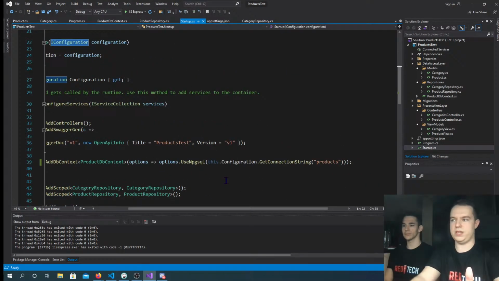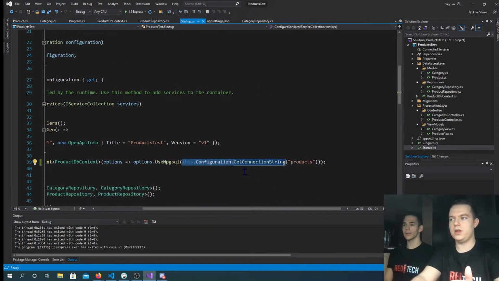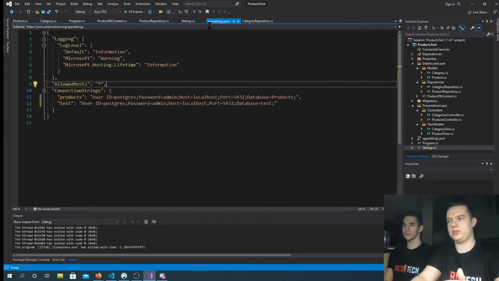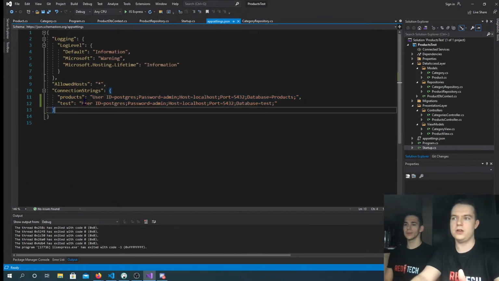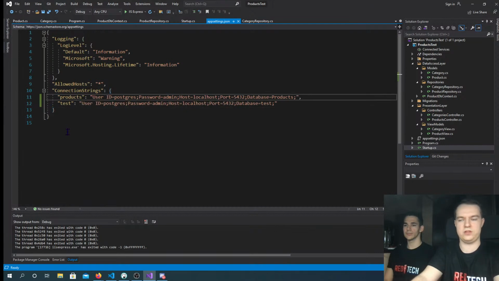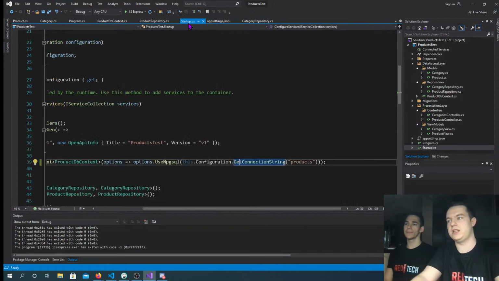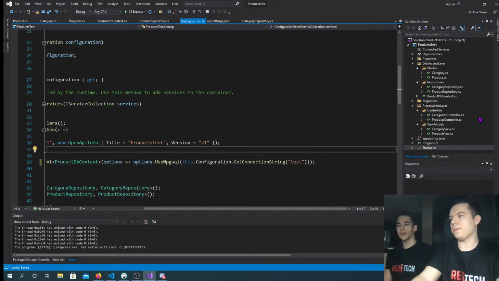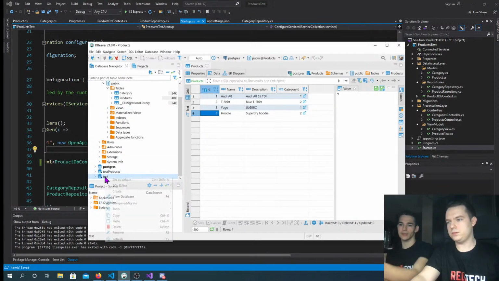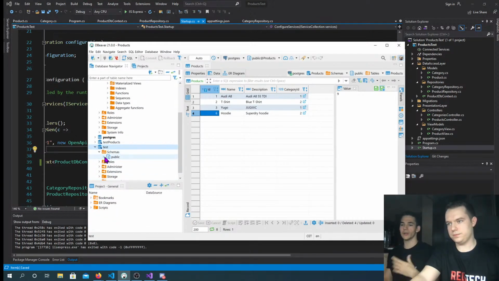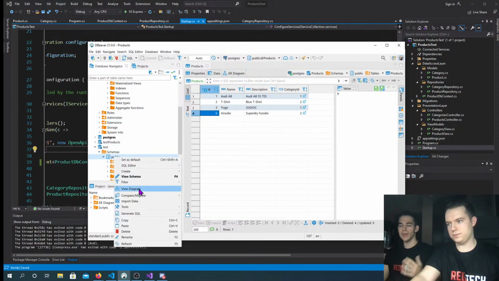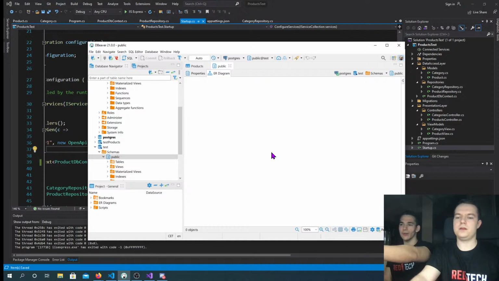So this .Configuration is what we set the configuration to. Then we use GetConnectionString. That's going to get us this object right here. So we have two options to use, the products connection string or the test one. In this iteration, we're going to use test, because we would like to show you how migrations work. Going back into DBeaver, we're going to show you that this test database that we just made is empty. And we're going to show you how migrations work. It's actually going to make the database for us. So you can see now it's empty.